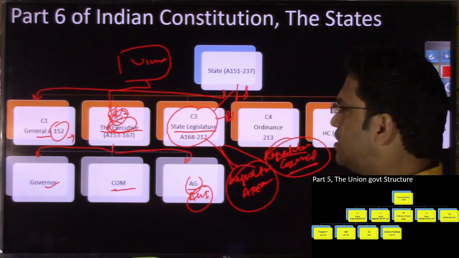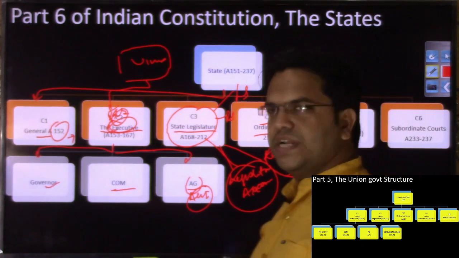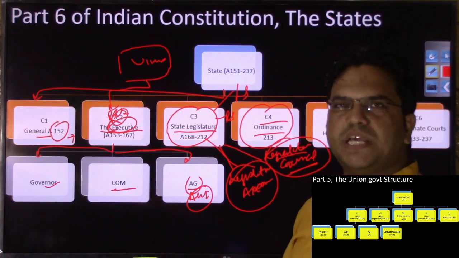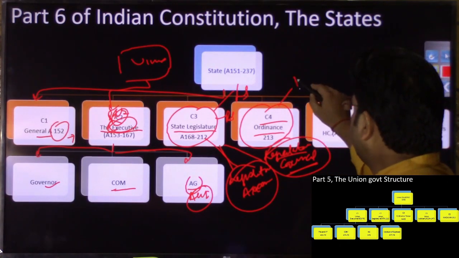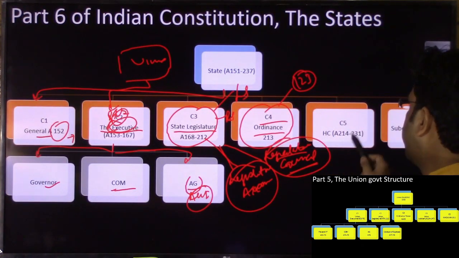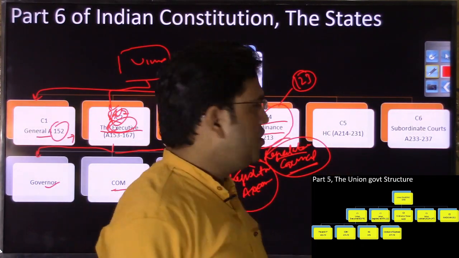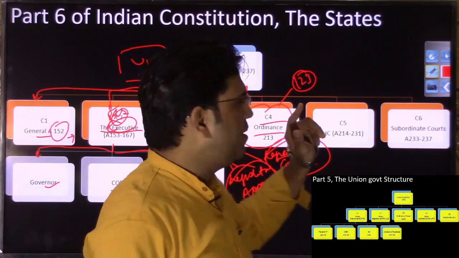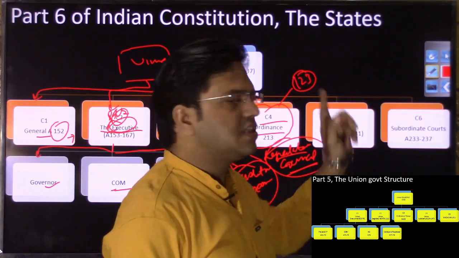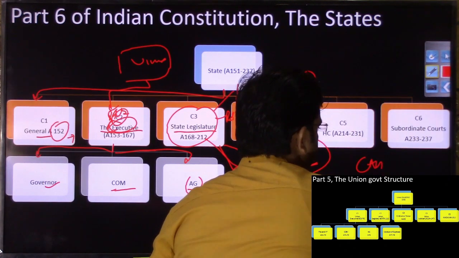I hope you have understood chapter 3. The fourth chapter is dedicated to the ordinance making power of the governor. Similarly, at the union level, you had the ordinance making power of the president, and you had article 123 dedicated to it. Then the fifth chapter deals with the high court, just as at the central level the union judiciary dealt with the Supreme Court. Then the sixth chapter is dedicated to the subordinate court, and the next one to the CAG, article 148 to article 151.